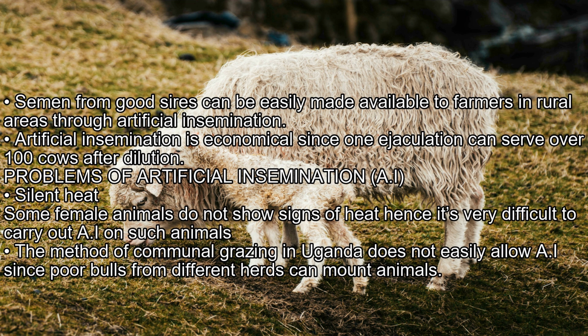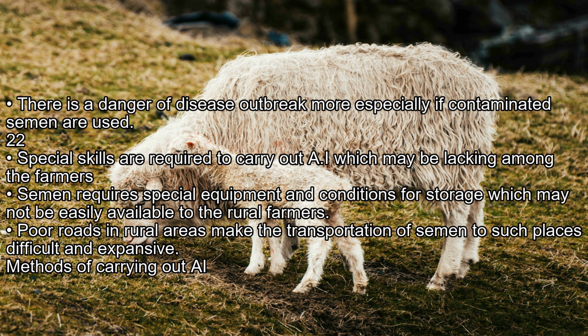Problems of artificial insemination. 1. Silent heat. Some female animals do not show signs of heat, hence it's very difficult to carry out AI on such animals. 2. The method of communal grazing in Uganda does not easily allow AI, since poor bulls from different herds can mount animals. 3. There is a danger of disease outbreak, more especially if contaminated semen is used.